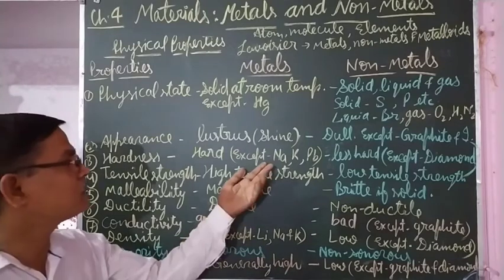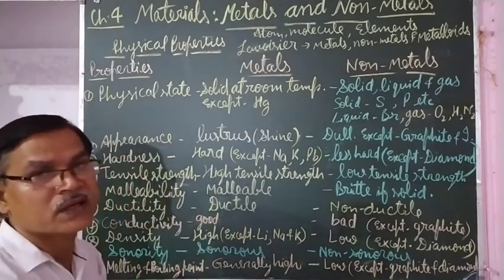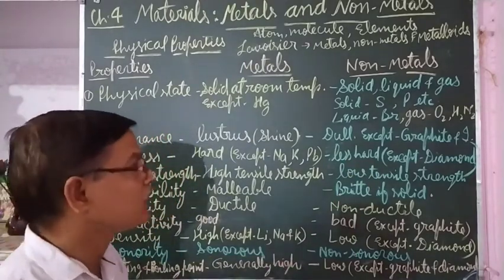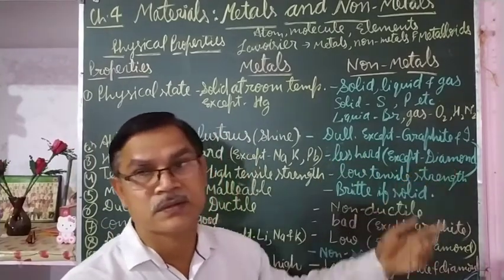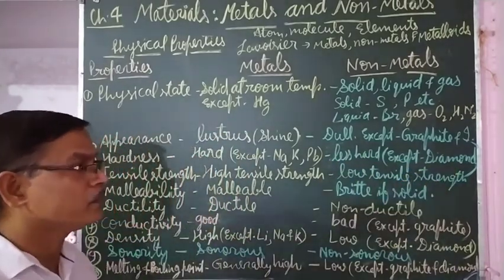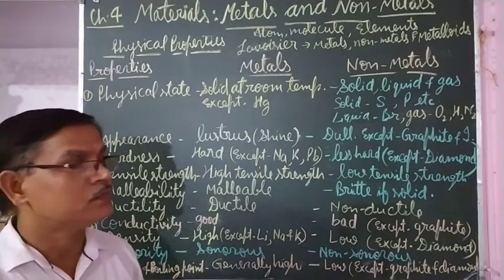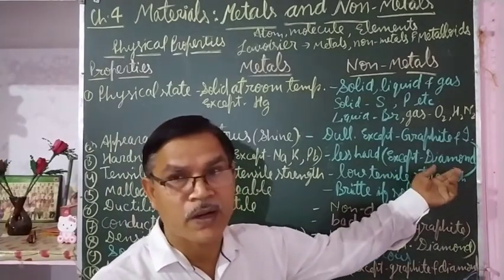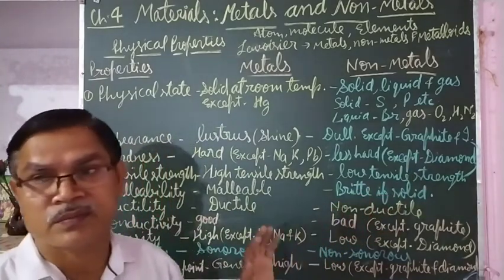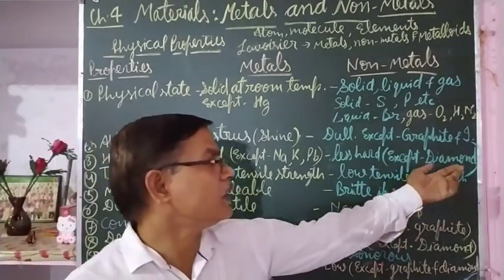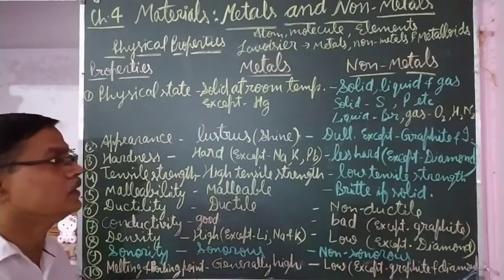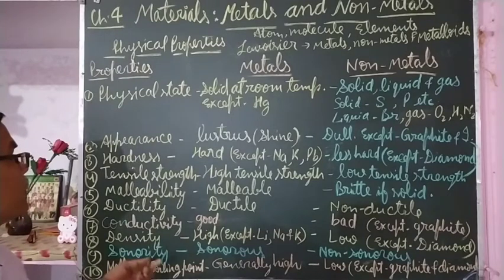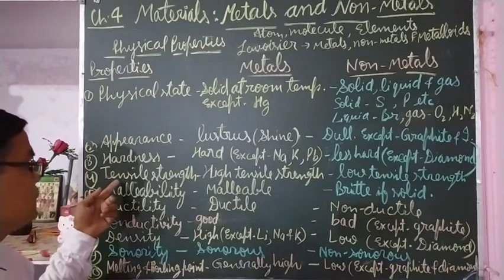So they are soft metals, although most of the metals are hard, and non-metals are comparatively soft, less hard, except diamond. Diamond is formed from carbon. Diamond, graphite, coal, these are forms of carbon. Diamond is the hardest natural material known till now, although it is a non-metal. So the next property is tensile strength.